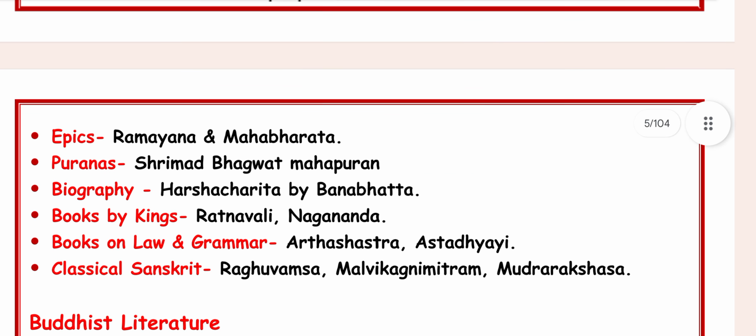Under epics, there are the Ramayana and Mahabharata. Under Purana, Srimad Bhagavat Mahapurana. Under biography, Harshacharita by Banabhatta. Books by King Harsha are Ratnavali and Nagananda. Books on law and grammar are Arthashastra and Ashtadhyayi. Classical Sanskrit includes Raghuvamsha, Malavikagnimitram and Mudrarakshasa.